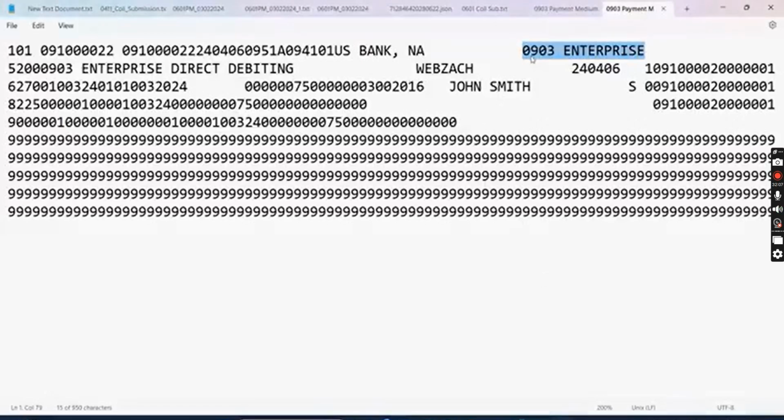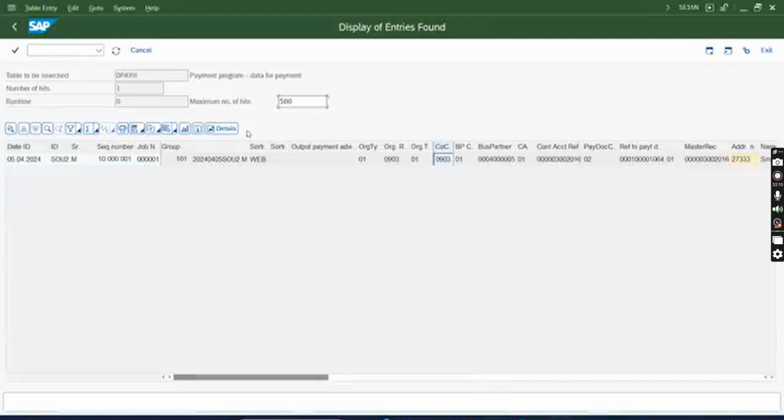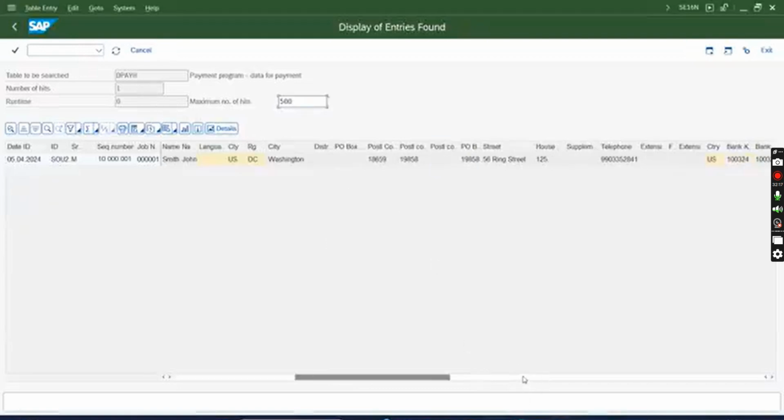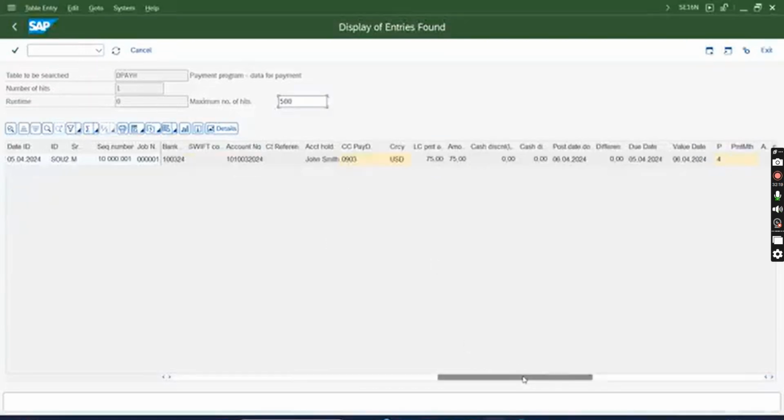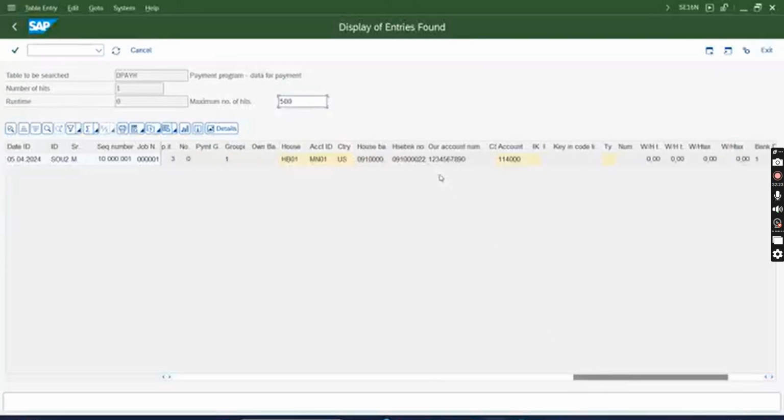Like that, whatever content the bank will need, you as a functional have to design the logic. Say the bank's description you want, that is the collecting bank's description. That information is also stored here in DPAGE. You will see our bank. I showed it last week. Here it is: house bank number, our account number. This is the account where the money is going to be credited, that is deposited.